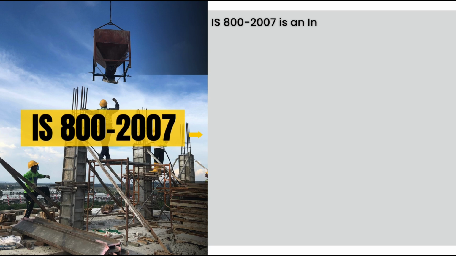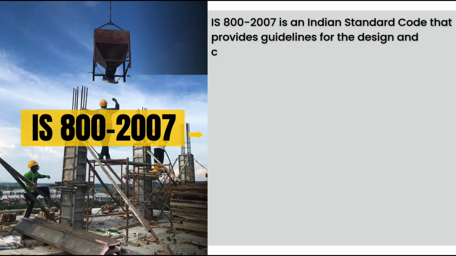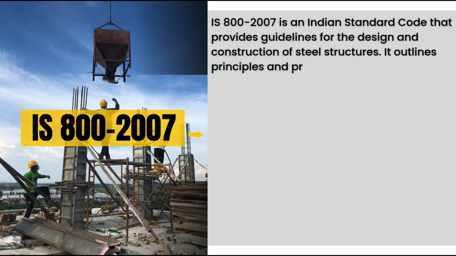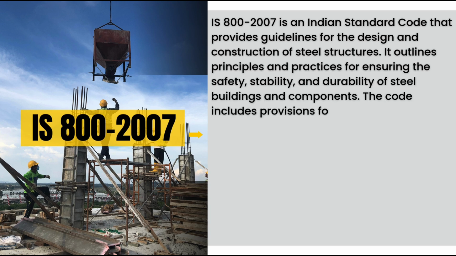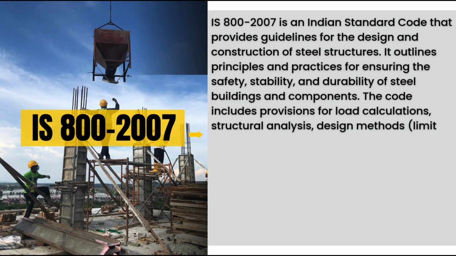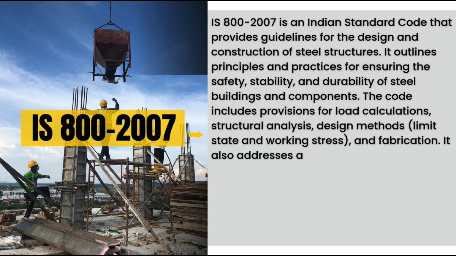IS 800-2007 is an Indian standard code that provides guidelines for the design and construction of steel structures. It outlines principles and practices for ensuring the safety, stability, and durability of steel buildings and components. The code includes provisions for load calculations, structural analysis, design methods, limit state and working stress, and fabrication.